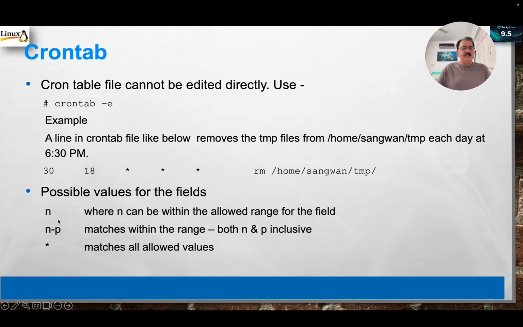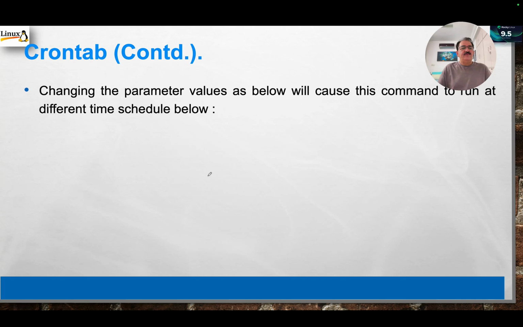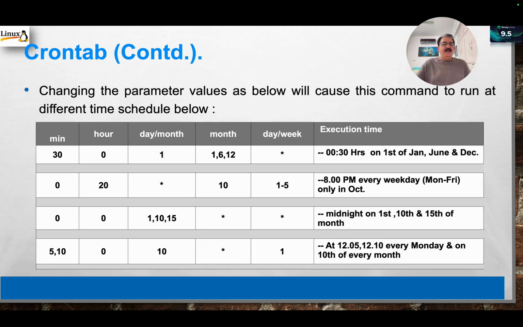Possible values for the fields, I'm talking about each field. Possible values can be a discrete value, a fixed value, a number, or a range, like every 5 to 10 minutes, 1 to 2 minutes. It can be a range, or it can be all possible values. So star means all possible days of week, all possible dates. So star means all possible values. Changing the parameter value will cause this command to run at a different time schedule. Look at these examples now.